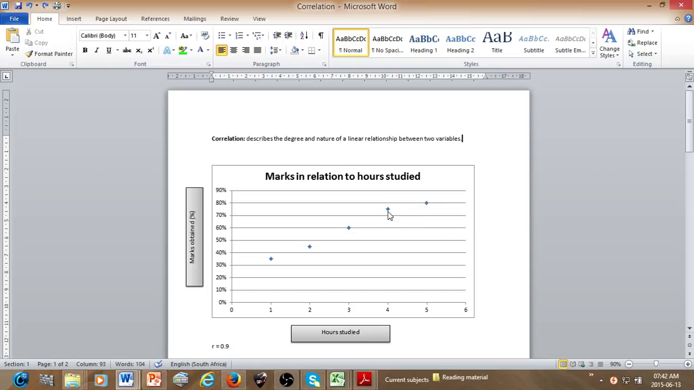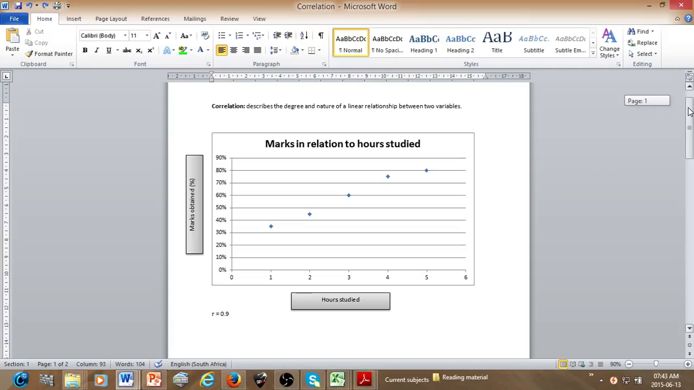Now, have you noticed that as the amount of hours studied by one of the kids increases, so does their mark? So therefore, as the count on this variable, hours studied, increases, so does the count on marks obtained. So therefore, a positive linear relationship exists between these two factors. The first thing that indicates it's a positive linear relationship is because look how it's pointing upward, okay? So it progresses, that's a positive relationship.